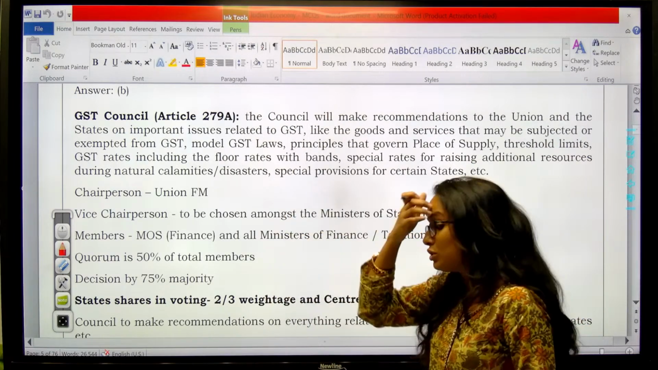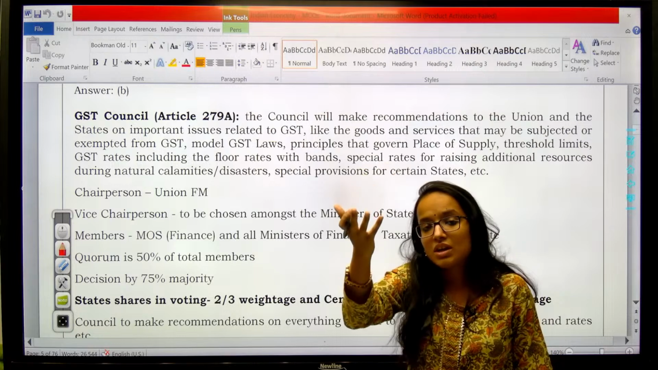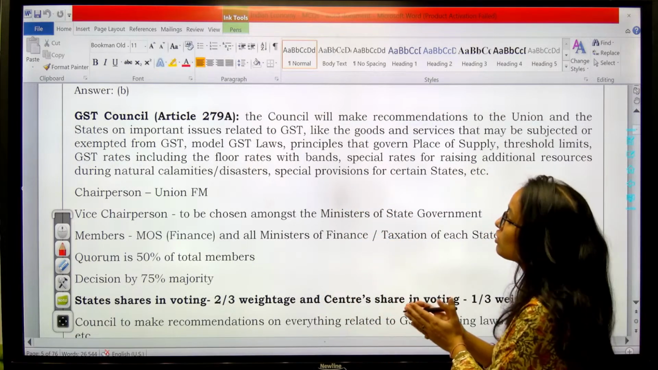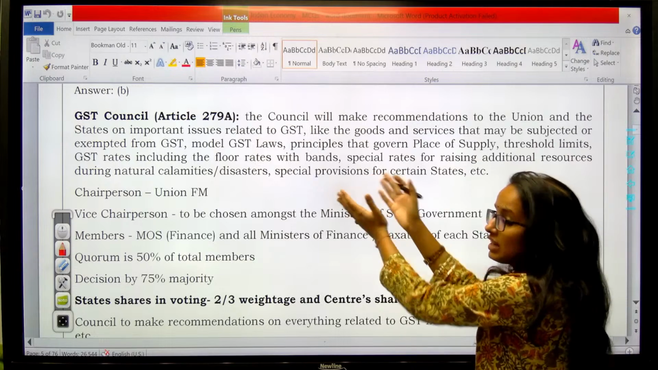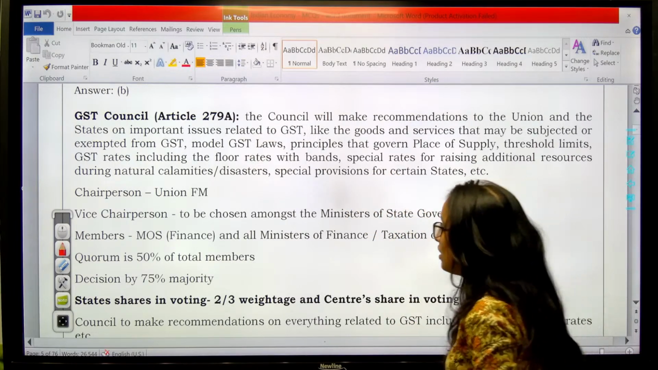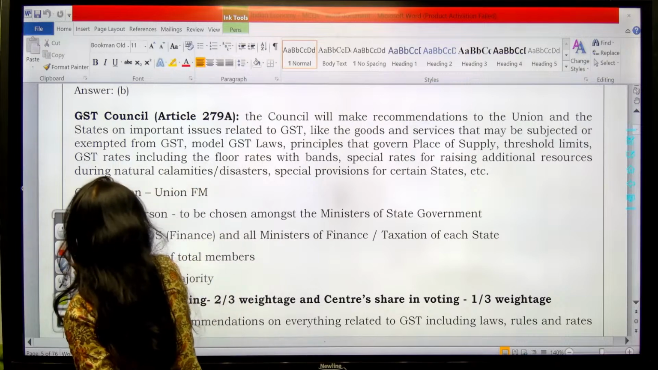So if they ask you whether the GST Council is statutory or constitutional, you have proper constitutional provisions for GST, Article 279A, which you should remember. So Article 279A, you should remember.